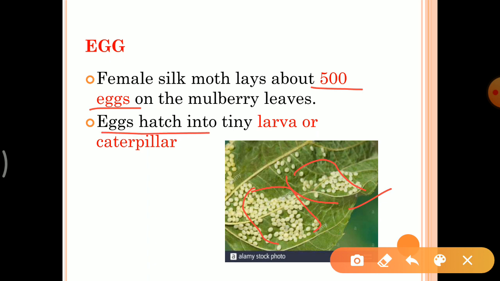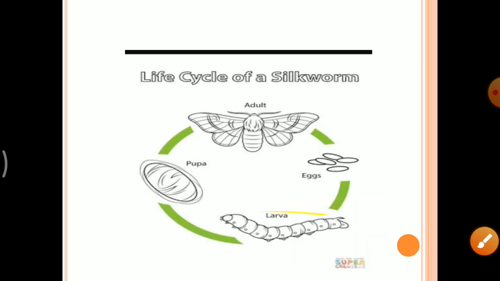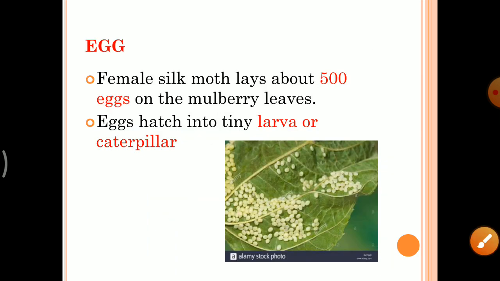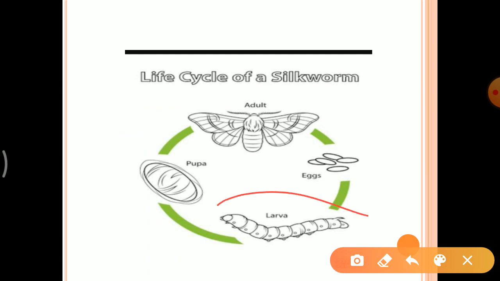These eggs hatch into tiny larvae or caterpillars. So you can see the egg changes to larva, or the second name is caterpillar. This structure is called a caterpillar.